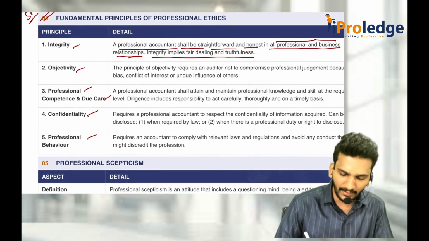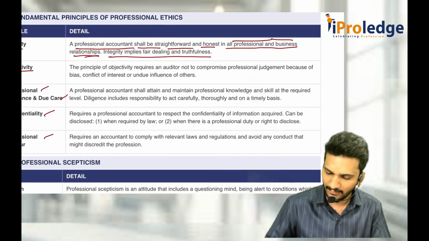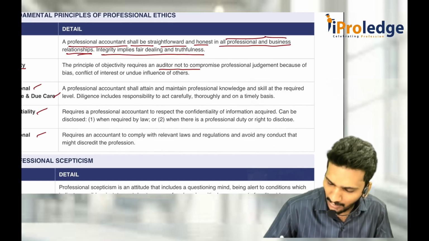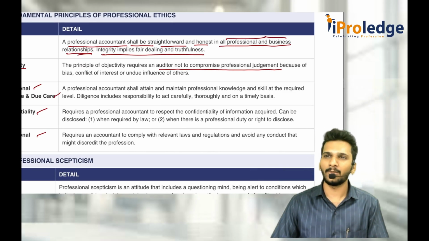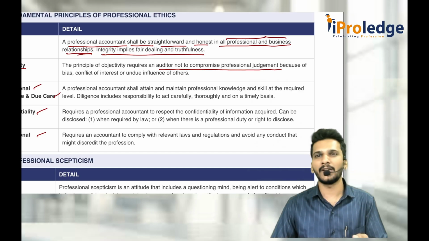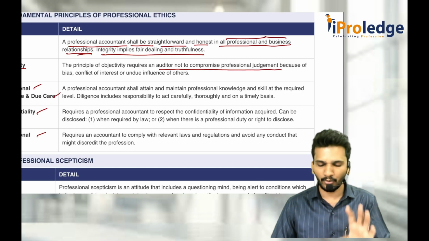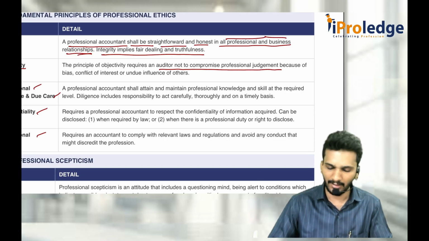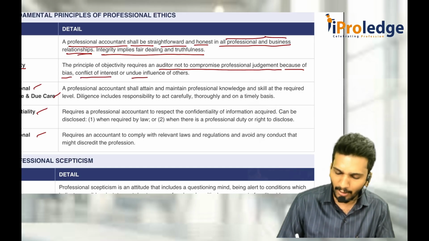Then comes objectivity. Sir, what is objectivity? Objectivity is nothing but the auditor should not compromise on professional judgment. What is the objective of the auditor? To express an opinion. So he should not compromise on his professional judgment because of bias, conflict of interest, or undue influence of others.